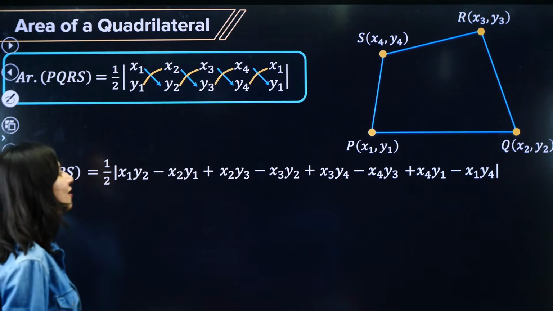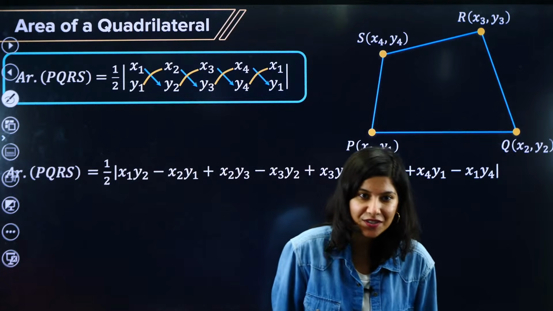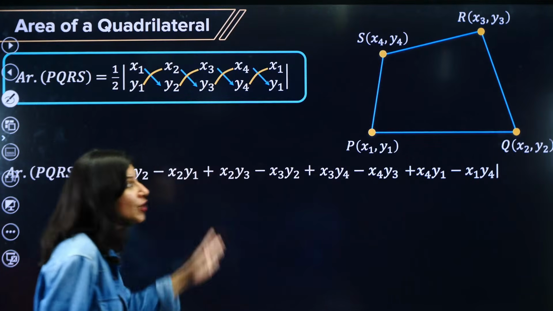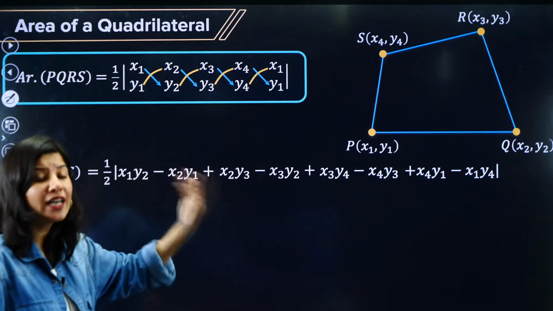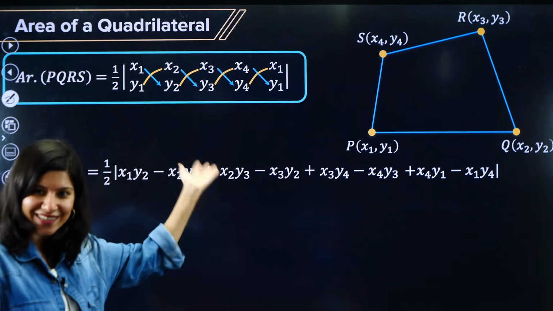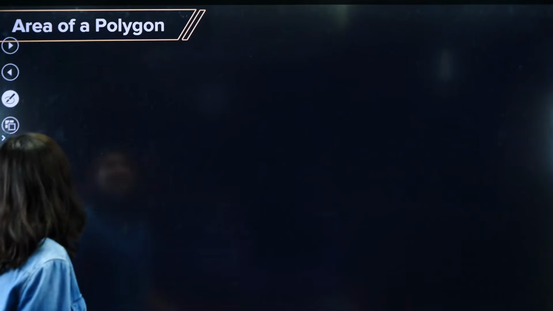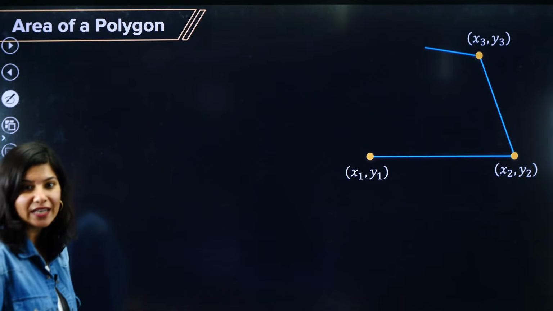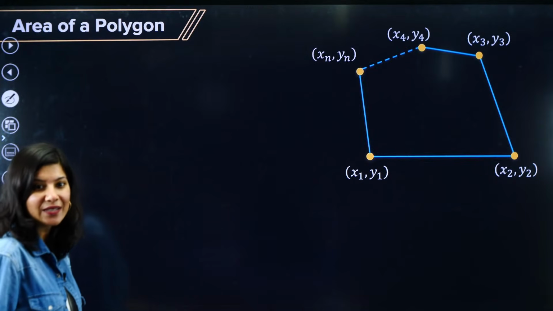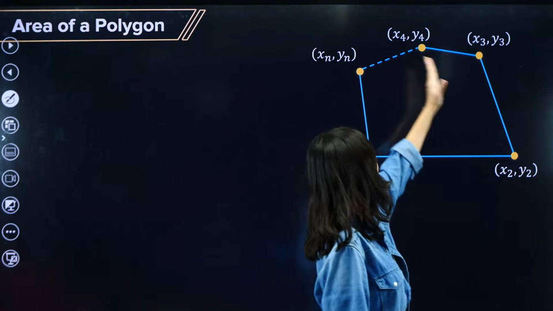This is your area of quadrilateral PQRS, and this can be generalized for pentagon, hexagon, heptagon, octagon, nonagon, decagon, dodecagon, and so on. Are you getting it? So area of polygon. Polygon means n sides. There are n sides, first, second, third, fourth, fifth.